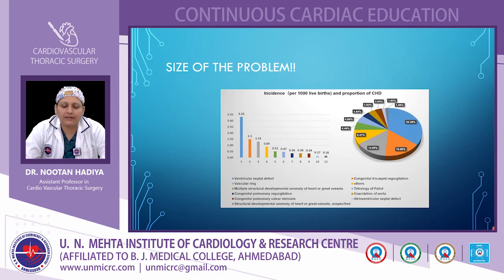The prevalence is 8 to 12 per 1,000 live births, approximately 1.3 million cases reported annually. The figure shows a pie chart of the incidence and proportion of different congenital heart diseases and their prevalence.